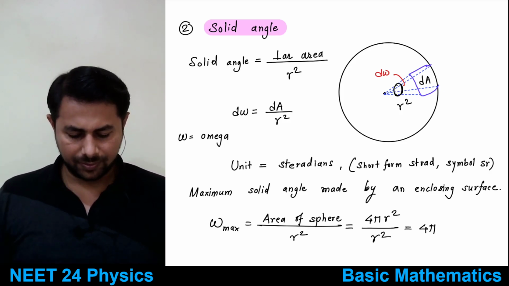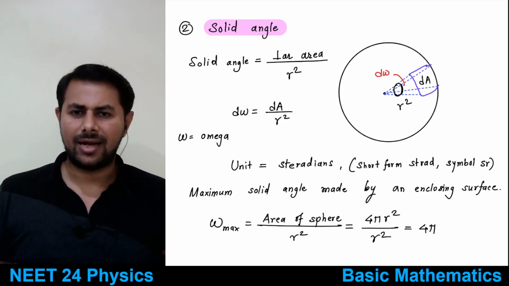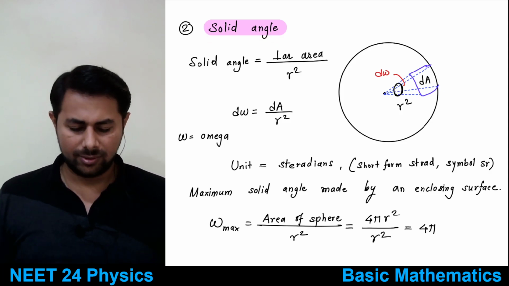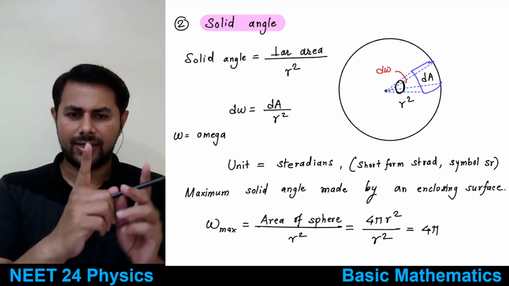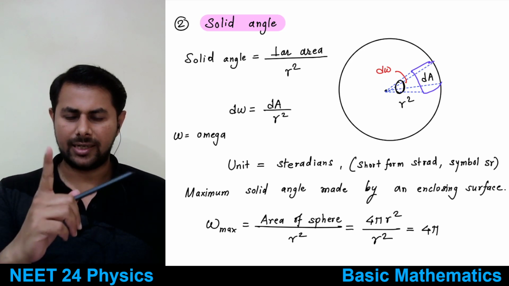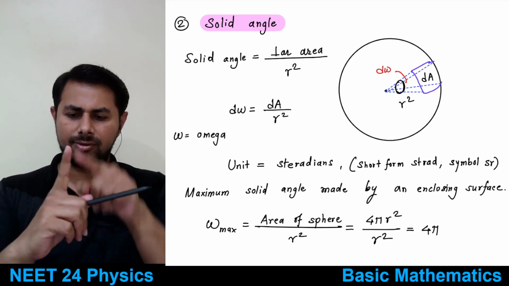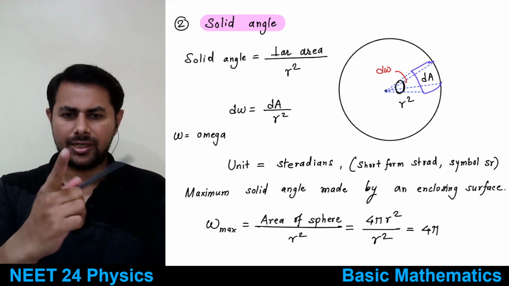Next is solid angle. What is solid angle? It's an angle in 3 dimensions. Now how will you get a solid angle? Take this angle like this, keep this point, the vertex of the angle, as it is, and rotate it like this.